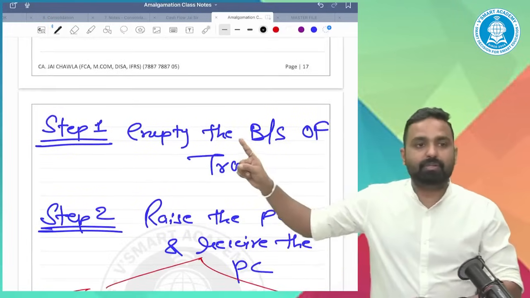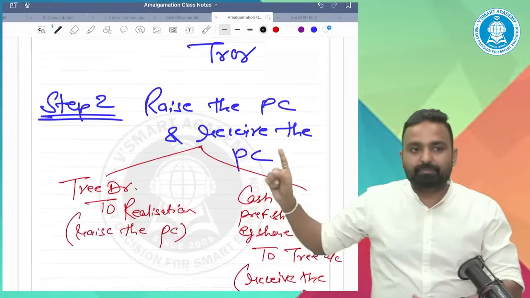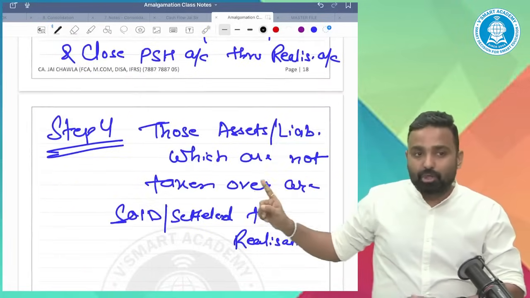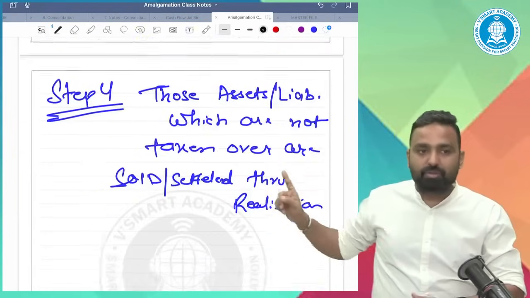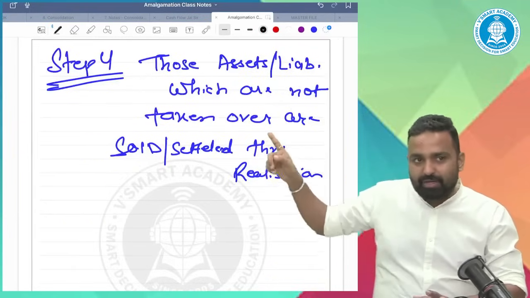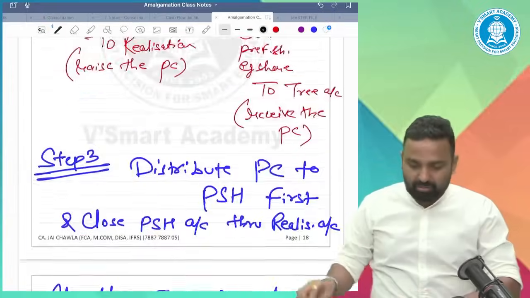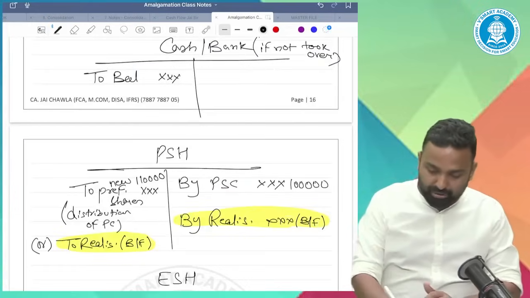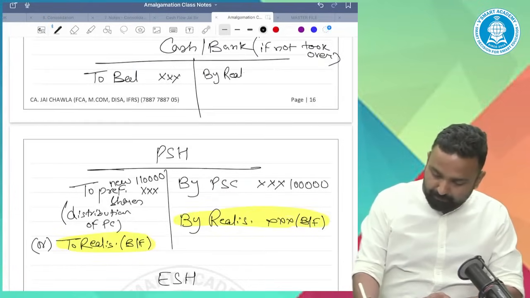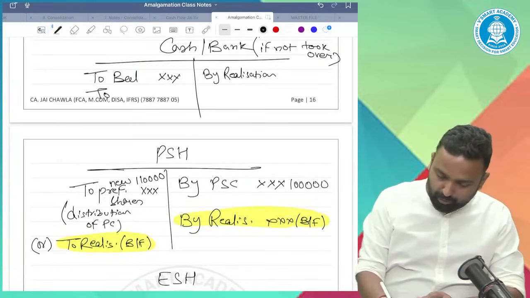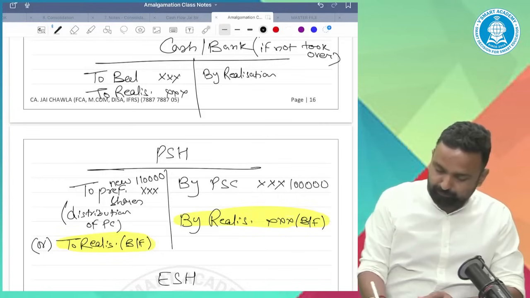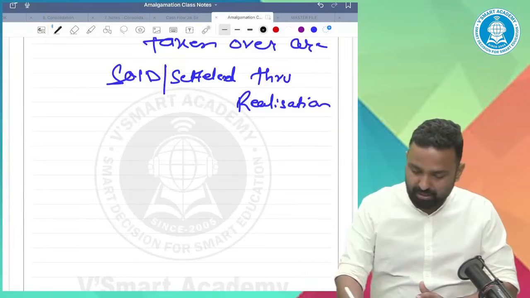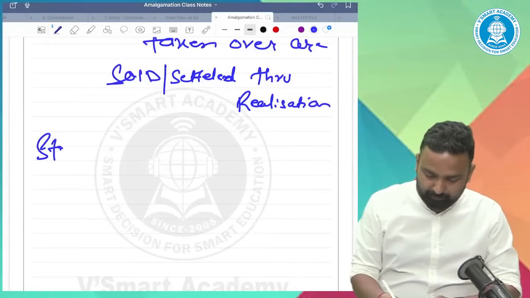Tell me guys. Step number 1, empty the balance sheet. Raise the PC, receive the PC. Distribute the PC only to preference holders. Close the preference holder account through realization account. Those asset liabilities which are not taken over to be sold, settled separately through realization account. Even the to cash, by cash is there. So even there is by realization, to realization is there. Okay. Now actually not last, but now done.